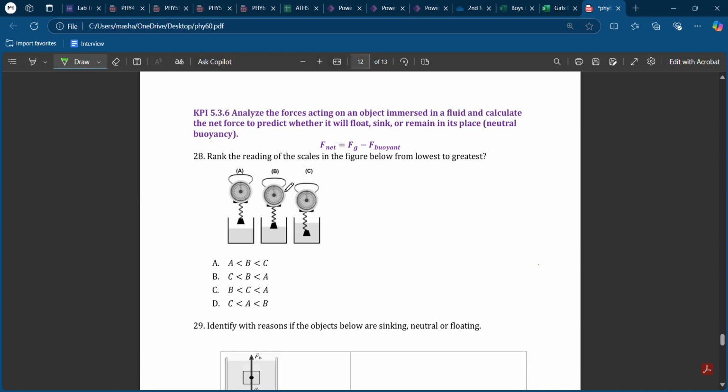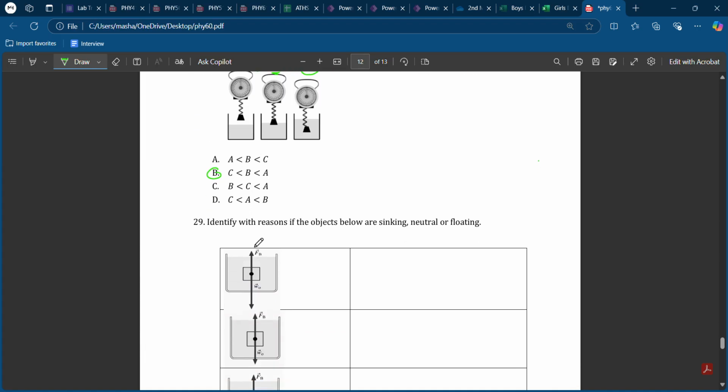Rank the reading of the scales in the figure below from the lowest to greatest. Whenever the masses are deeper in the fluid, this means that we have a higher buoyant force acting on the weight. So the C will be the lowest, then B, then A. A is the largest one in this situation. So whenever we have more distance inside the fluid, this means that we have a higher buoyant force that acts against the gravity.